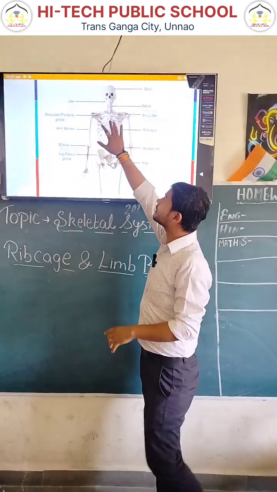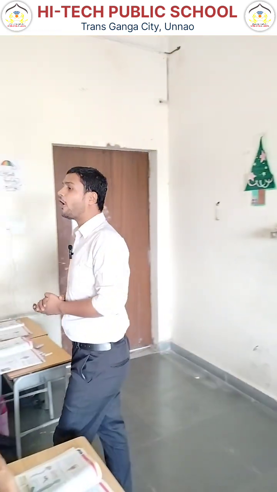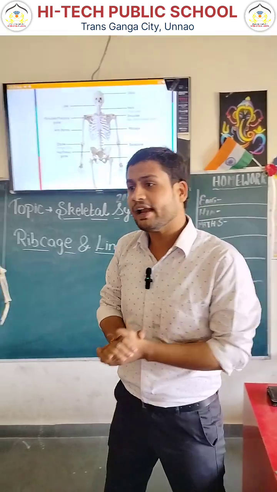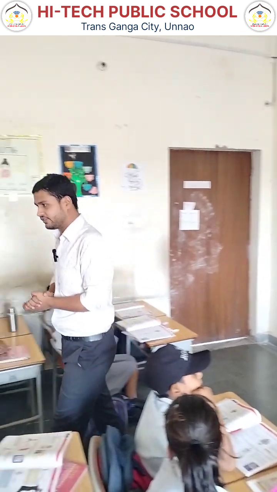Rib cage. What is rib cage? It is a structure that is formed with the help of bones. There are total 12 ribs that form a rib cage.